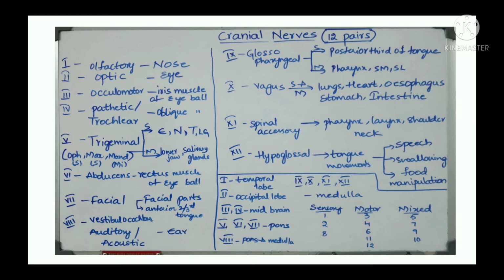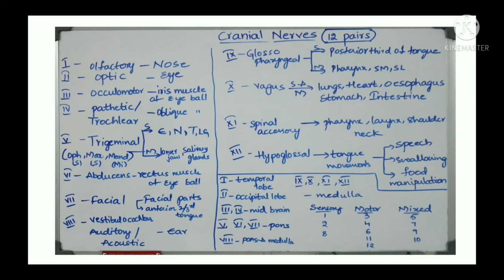Out of all these, the vagus nerve is very important because it sends impulses to the lungs, heart, esophagus, stomach and intestine, which are major parts of our body system. Okay, so this is what cranial nerves are.